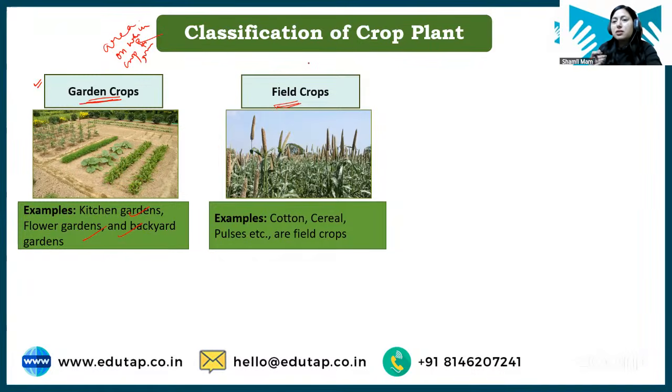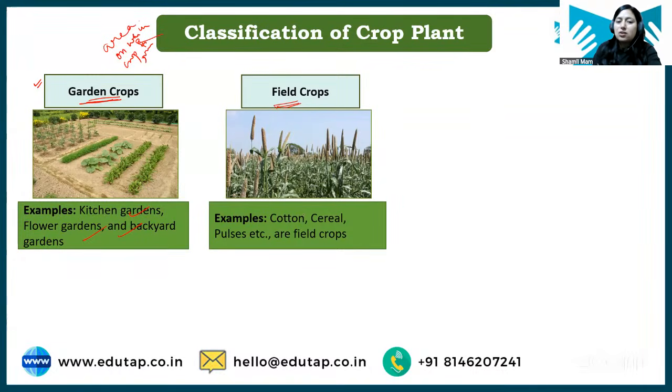Some part of this crop will be kept for consumption purpose also, right? So basically, field crops are grown on large scale as compared to the garden crops, and they are grown for subsistence and commercial purpose. Okay, or only for subsistence or only for commercial purpose, either way it can be, right?